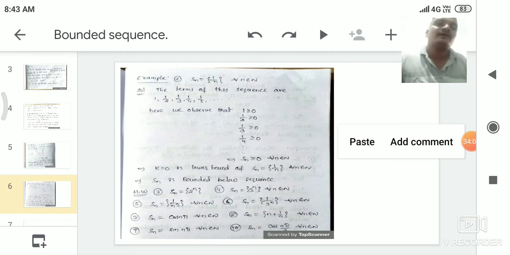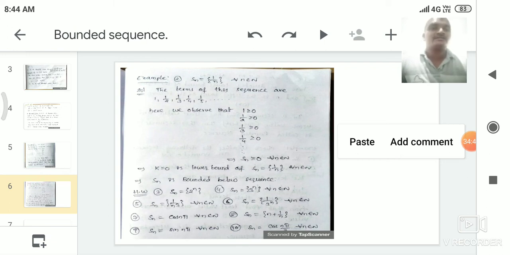So why? Because we know that cos n pi is equal to 1 whenever n is even, and cos n pi is equal to minus 1 whenever n is odd. So we get the values of this sequence as minus 1, 1, minus 1, 1, minus 1, 1 continuously. So the distinct terms of this sequence are minus 1 and 1.